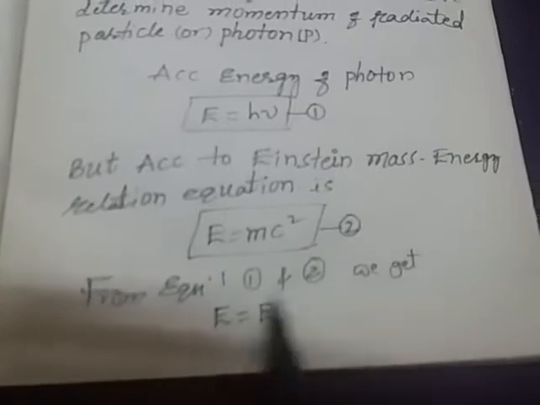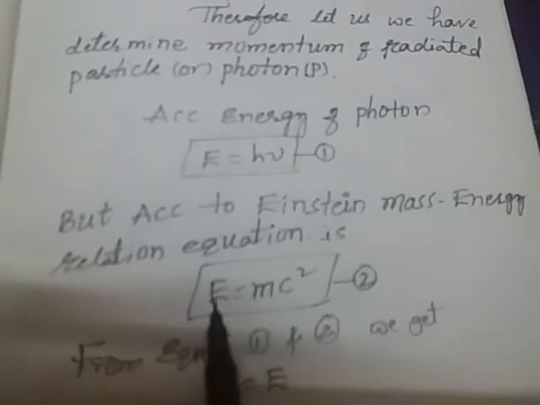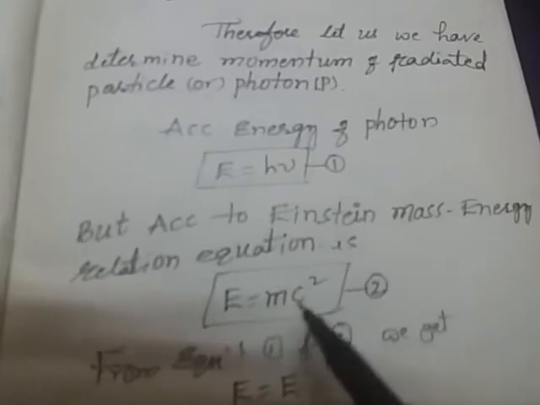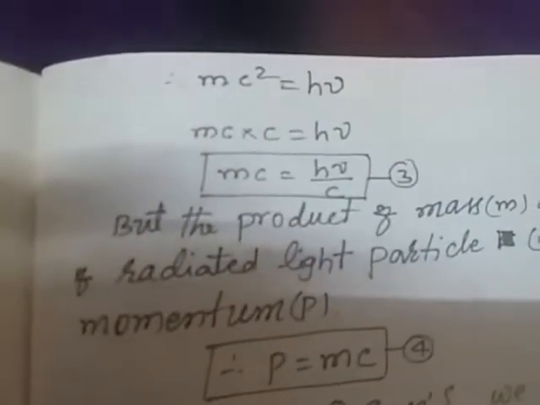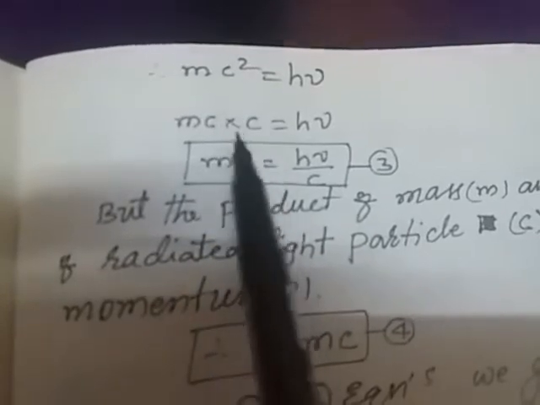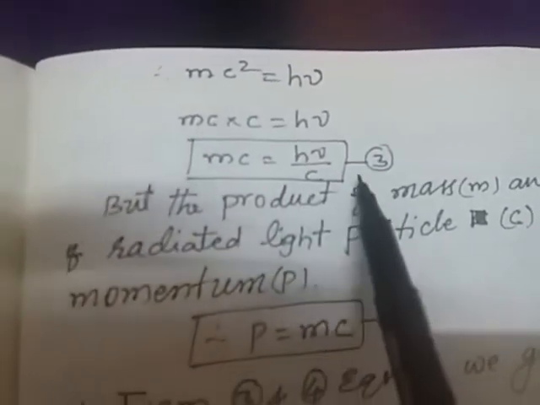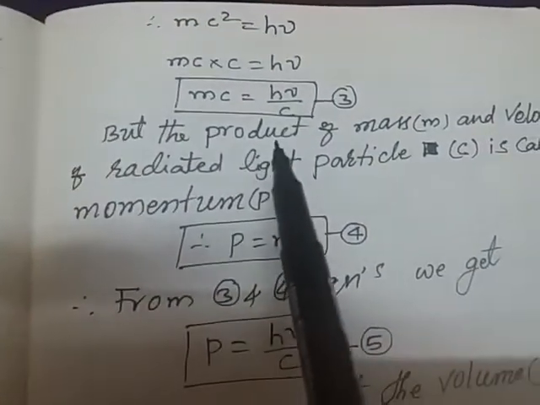So from equations 1 and 2, the energy of the photon is equal to the energy of the Einstein equation, so we can equate mc square equal to h nu. Therefore m into c into c equals h nu, so mc equals h nu by c. This is equation 3.